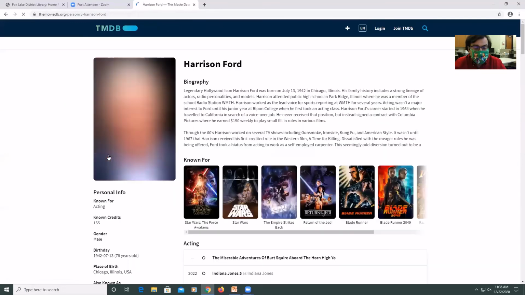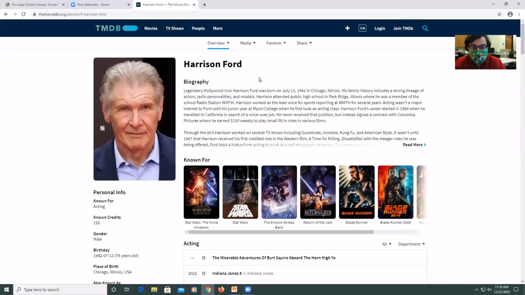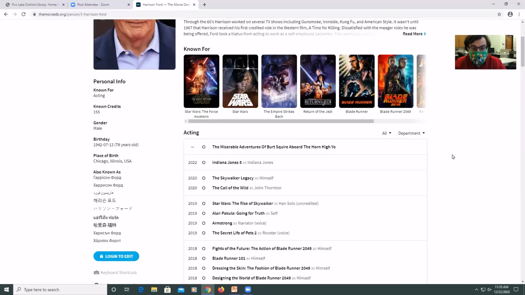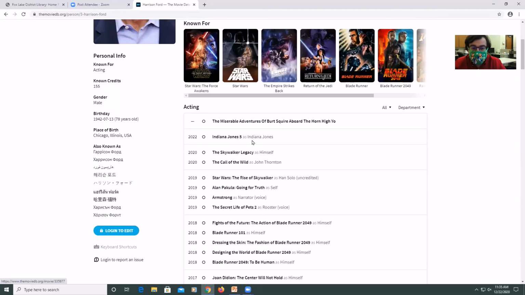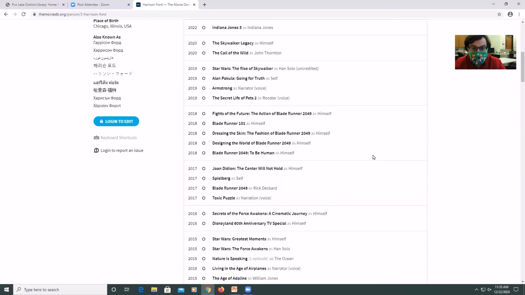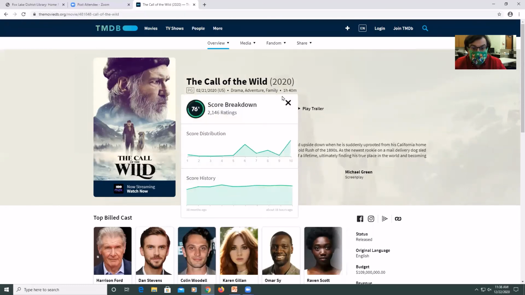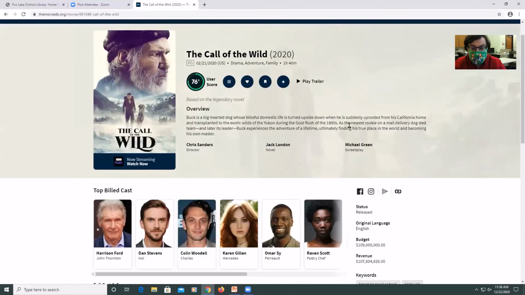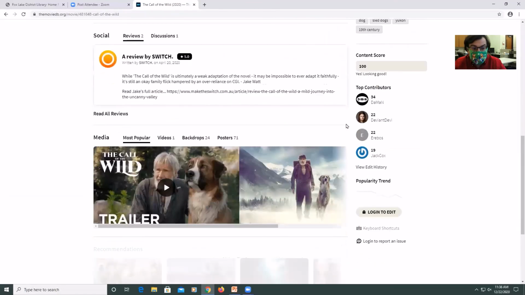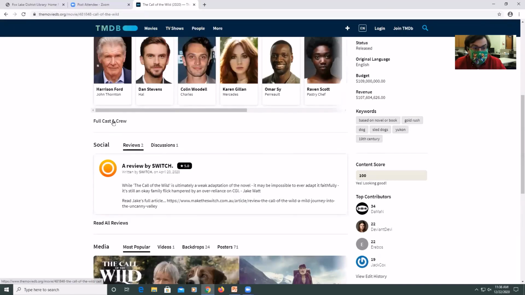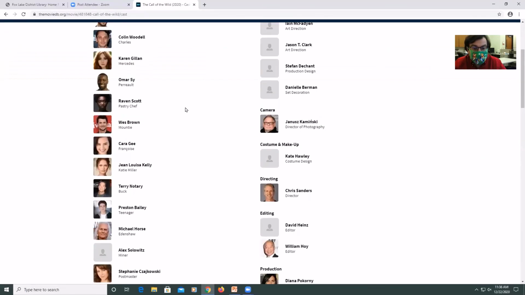You can click on an actor just like in the Internet Movie Database, and they'll give a little biography. What are the movies they were known for? Looks like in 2022 they're looking at doing an Indiana Jones 5. That'll be interesting. Call of the Wild, that was most recent, 2020. Some trailers. Full cast and crew. Who else is in the movie?